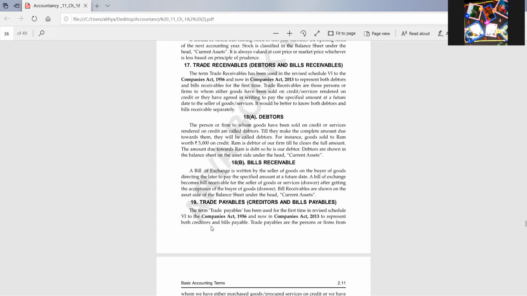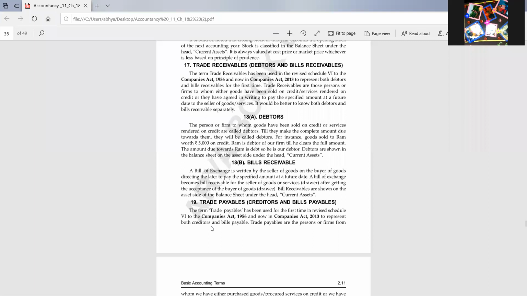So a format is filled by the seller, on which the amount which the debtor has to pay and the time period in which he has to make the payment is mentioned, and he will sign, and the debtor will be accepting the terms and conditions by putting the sign on that specified document. So that will be known as a bill. For one party, that will be the BR, bills receivable, and for the other party, that will be the bills payable. For the seller, it will be the bills receivable because he has to take the money, and for the buyer, it will be acting as a bills payable because he has to pay the money.